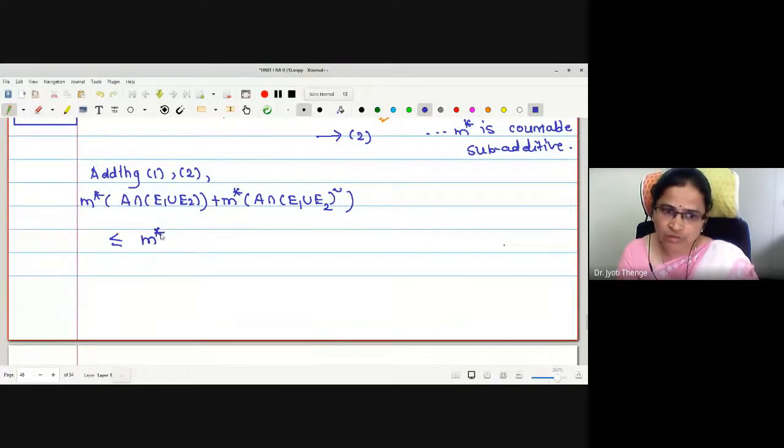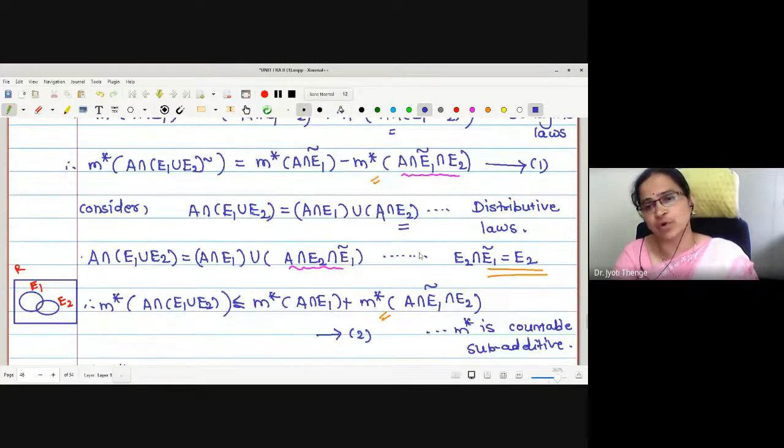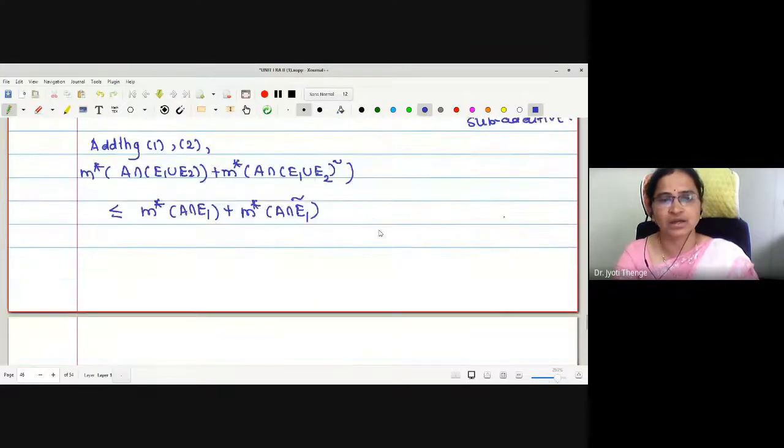Outer measure of A intersection E1 added with outer measure of A intersection E1 complement. If you want, you can write both the right hand sides and then cancel, then also it is okay. But here directly we can see it is cancelled. I am not going to write it again. This is the right hand side we have obtained. But what is this value?